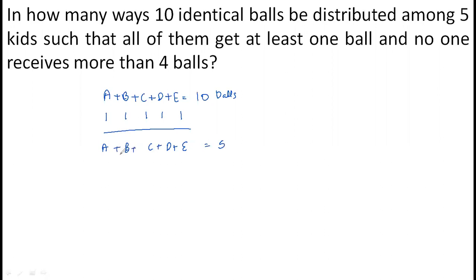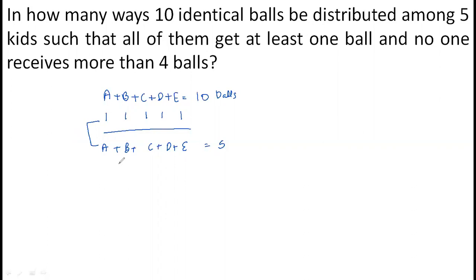Now everyone already has one ball. And what is the restriction we have? The restriction we have is that none of them should have more than 4 balls. That means they already have one ball, so if 3 more balls go to them, that will also work, okay? If each one has one ball and I am giving 3 balls to A, it will work. A will have 4 balls. But if I give A a number of balls greater than or equal to 4, in that case he will have 5 or 6 balls, which is not a permissible case, right?